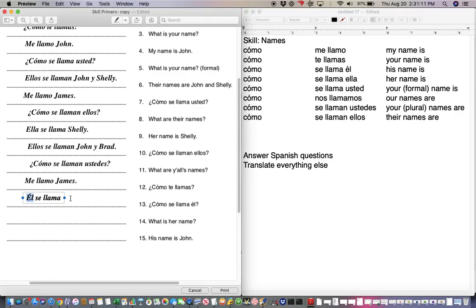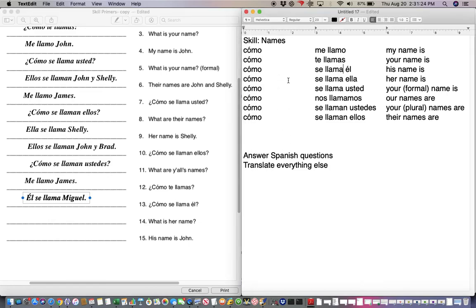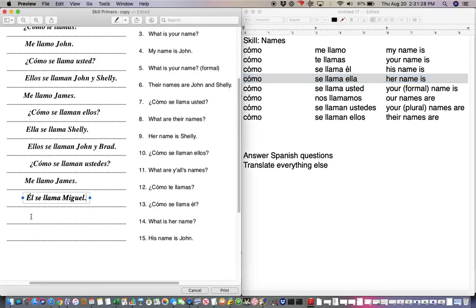So, él se llama, let's have his name be Miguel. What is her name? This is an English question, so we translate. So, here it is. ¿Cómo se llama ella? And I did leave the ella in that spot because this is a question.